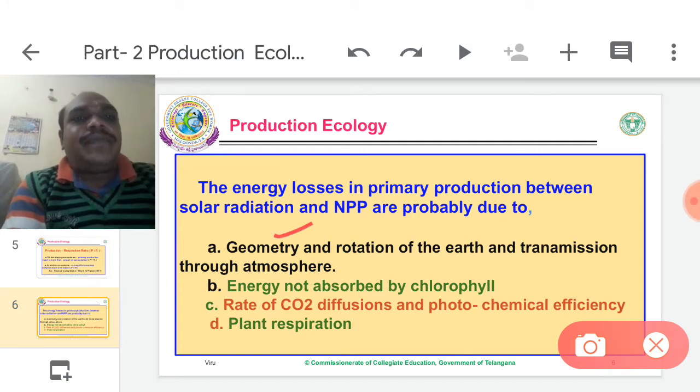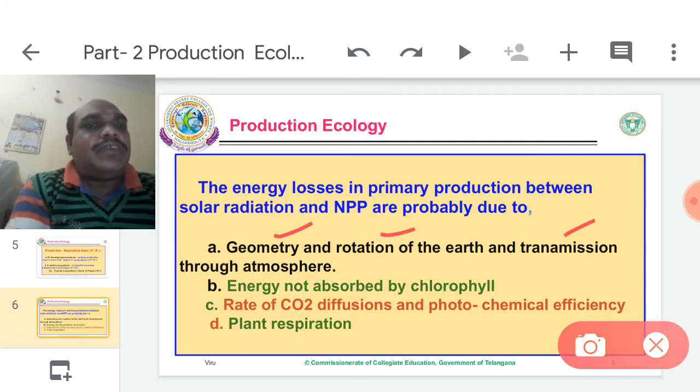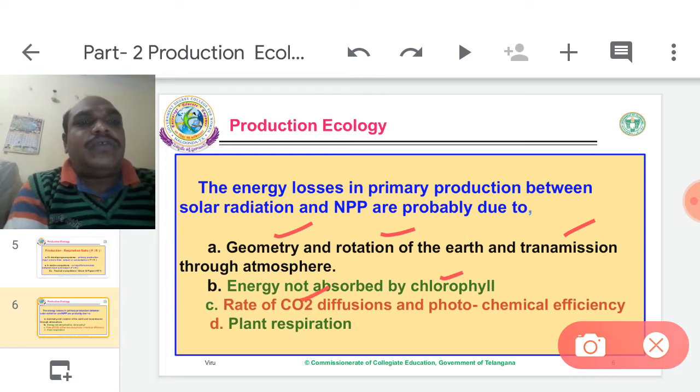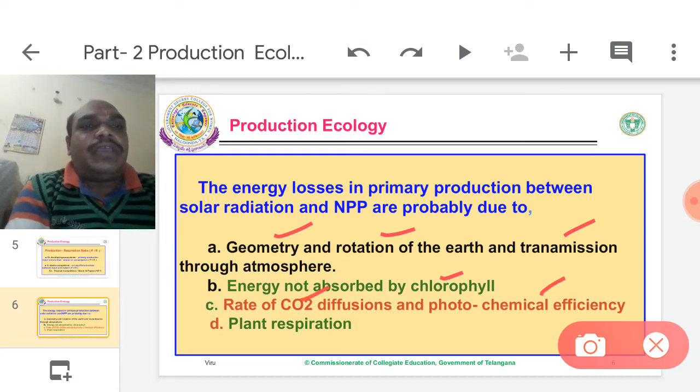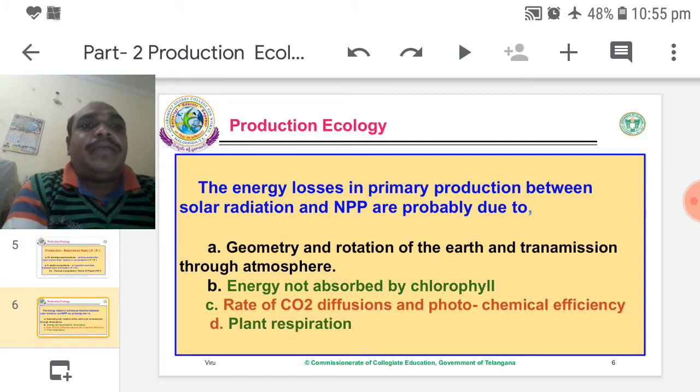So: geometry and rotation of Earth, transmission through the atmosphere, energy absorption by chlorophyll, CO2 diffusion, photochemical efficiency, and finally plant respiration. These all influence primary production.